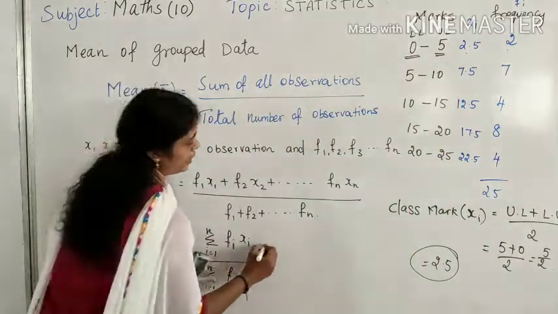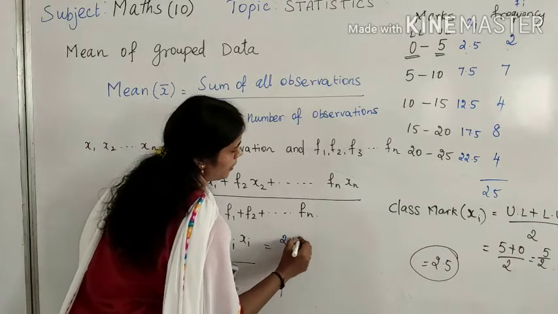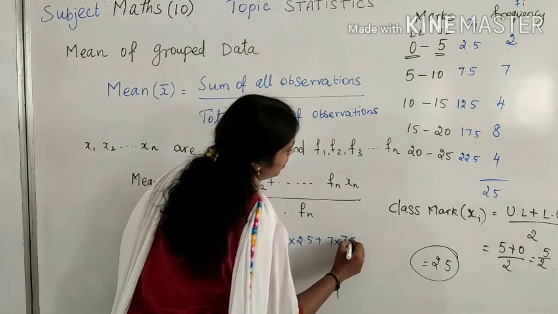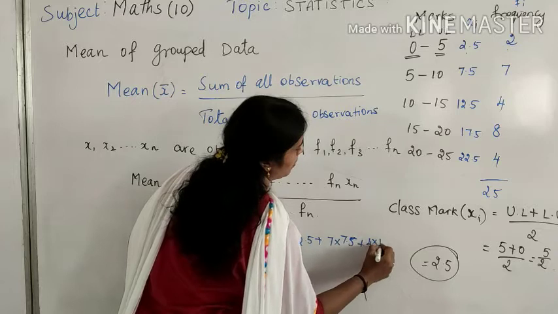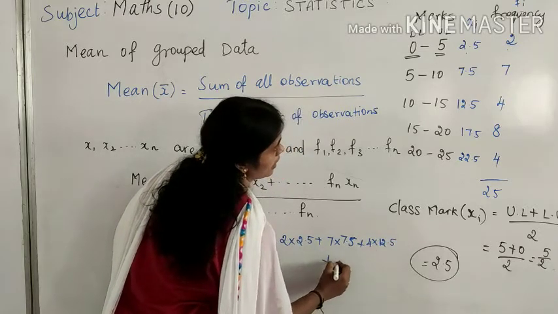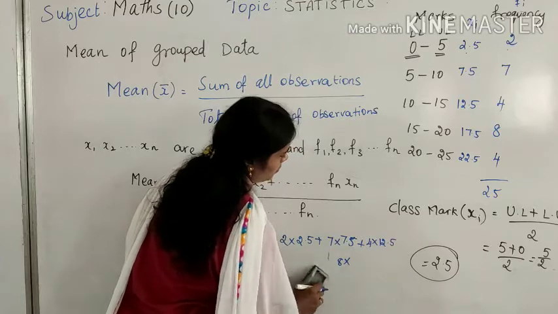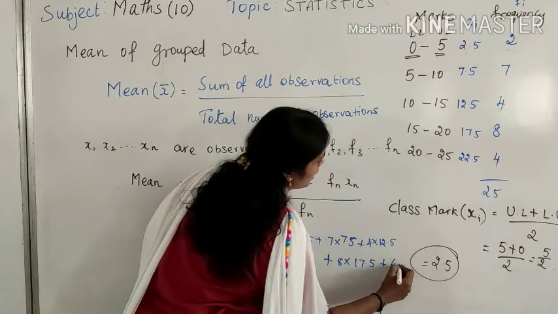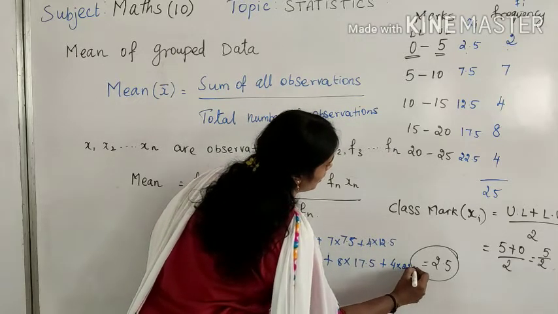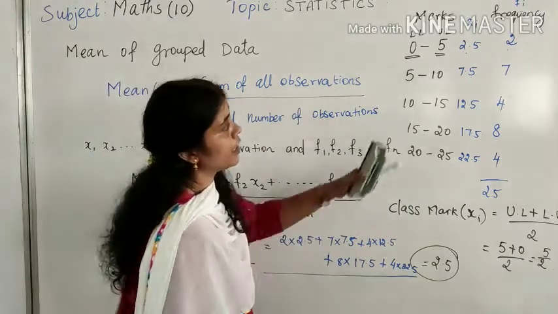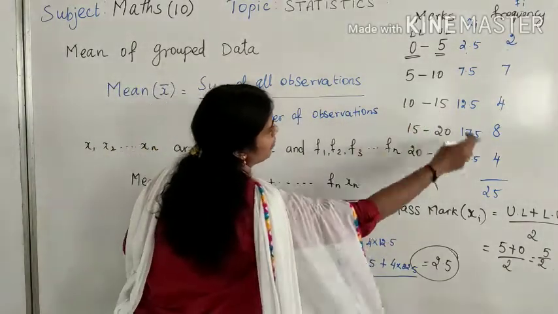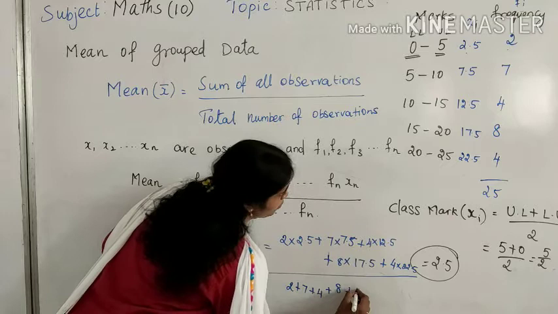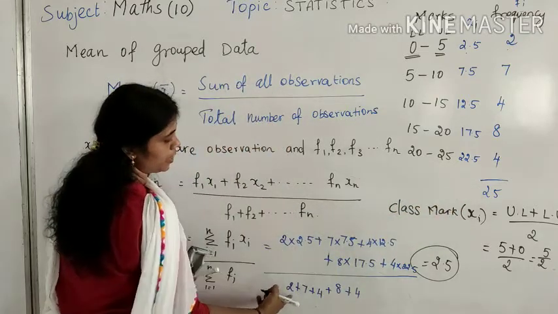So how will I write down this value? 2 multiplied by 2.5 plus 7 multiplied by 7.5 plus 4 multiplied by 12.5 plus 8 multiplied by 17.5 plus 4 multiplied by 22.5. So how many observations are here? 5 observations. So all the fi values I have to add, that is 2 plus 7 plus 4 plus 8 plus 4, which I already added and kept, that is 25.